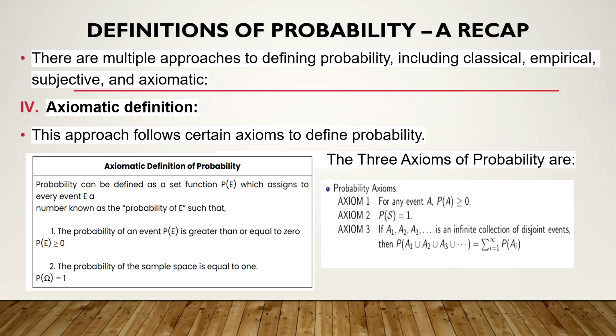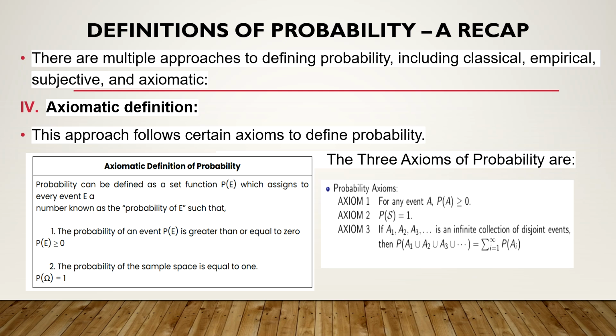The fourth approach is the axiomatic approach. Axiomatic approach means the definition follows certain axioms. Here the probability is considered as a function, and this function P of E, that means the probability of an event E, what are the axioms? It should always be greater than or equal to 0, and the second axiom is the probability of the entire sample space or the universal space is equal to 1.